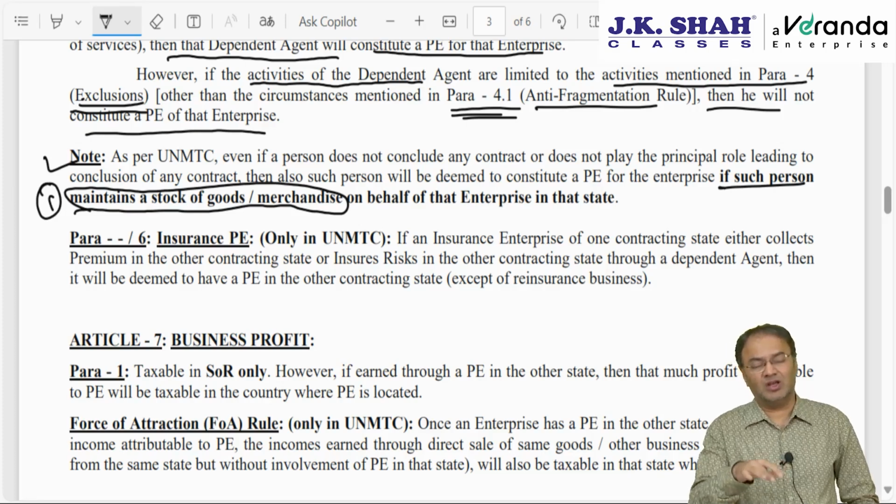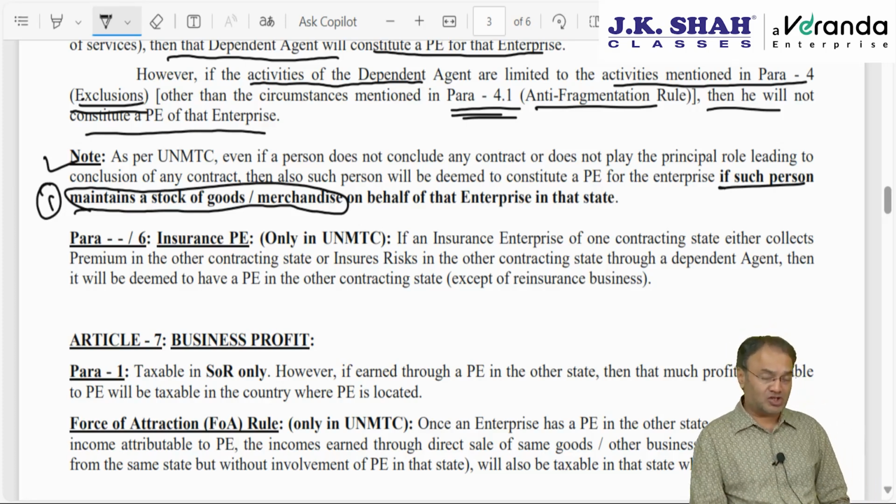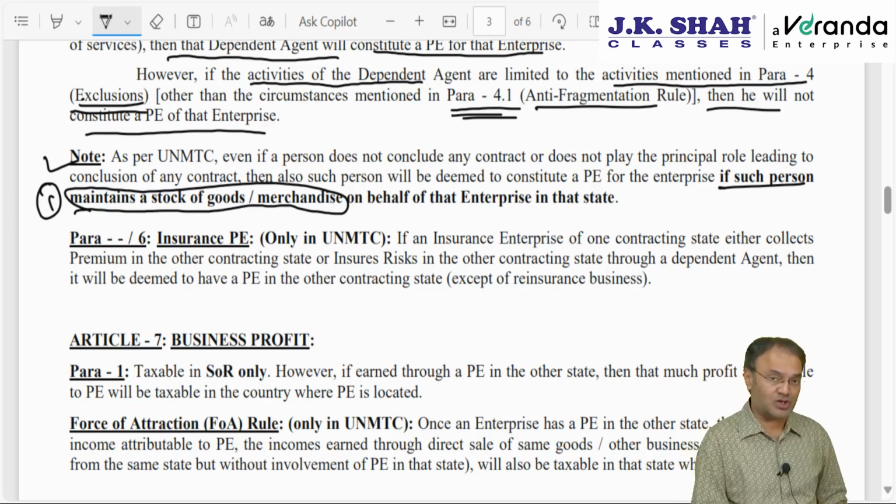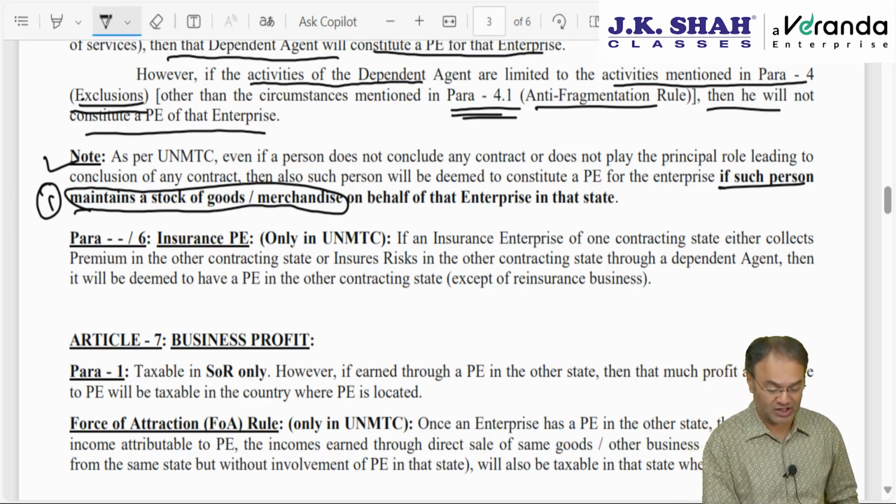Simply here he means storage of stock or merchandise. And as per section 9(1)(i) Explanation 2 clause (a), if one more person is included, a person who not only maintains goods but also secures orders on behalf of a non-resident will also constitute a business connection.